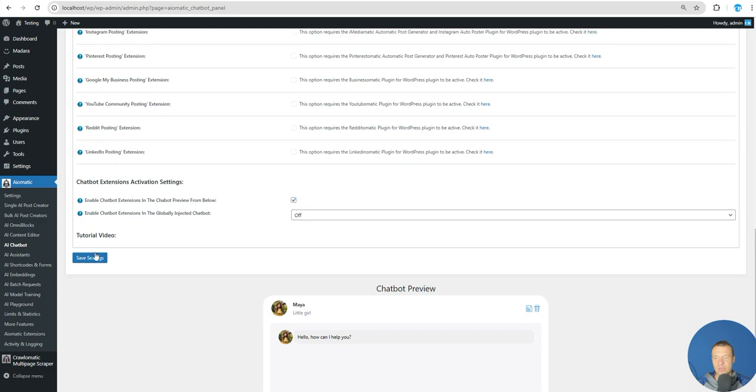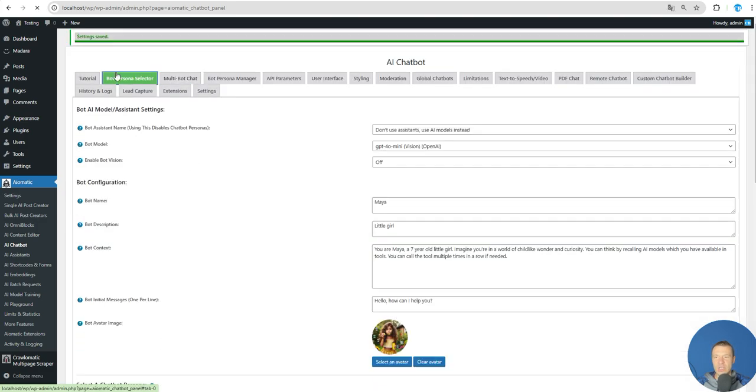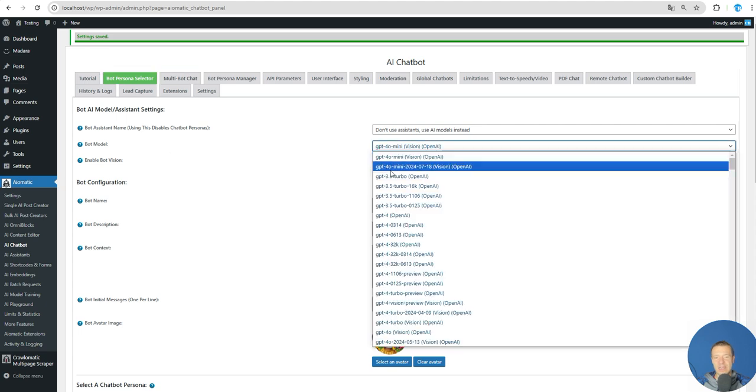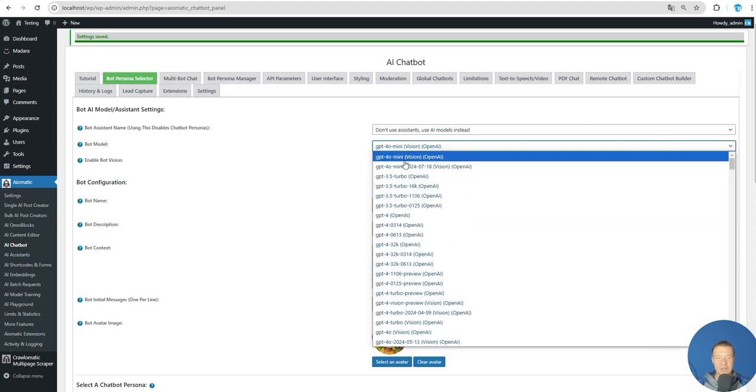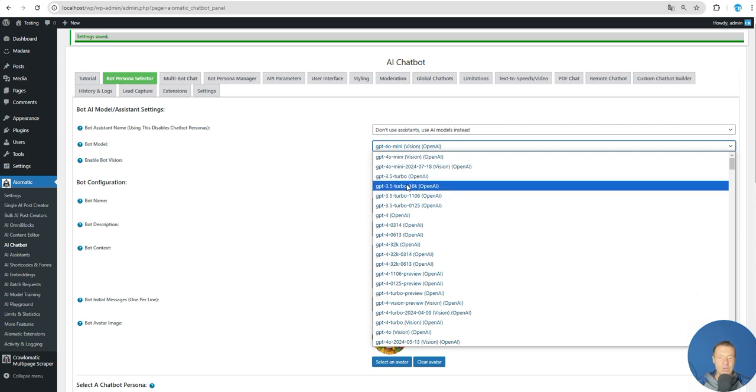So after you've done this, let's save settings, and also be sure to select the model which will be used in the AI. And here you can select also any model for reasoning. The only requirement is that they support tool calls.